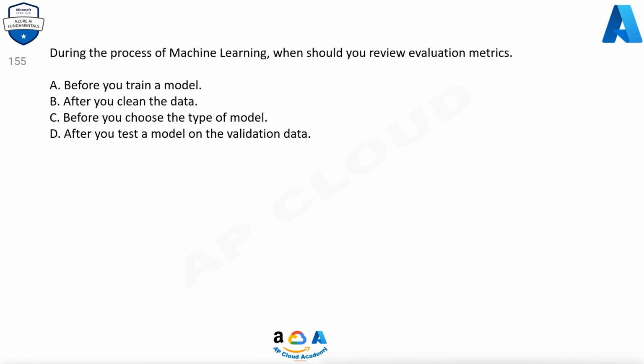155. During the process of machine learning, when should you review evaluation metrics? A. Before you train a model. B. After you clean the data. C. Before you choose the type of model. D. After you test a model on the validation data.